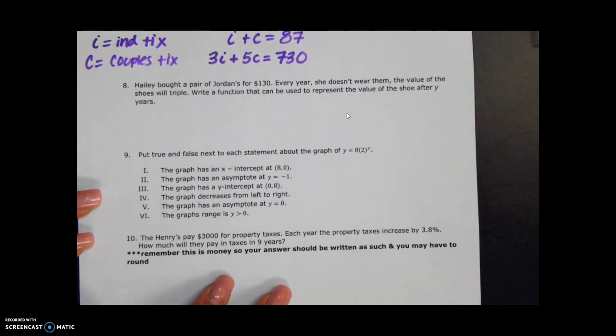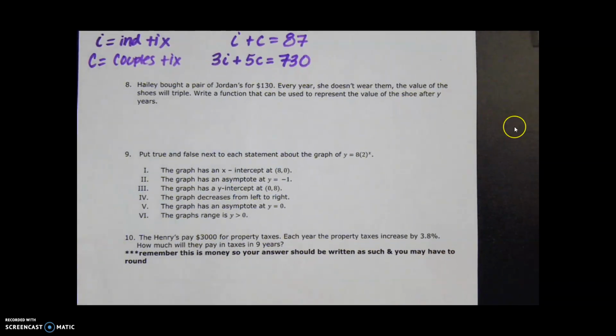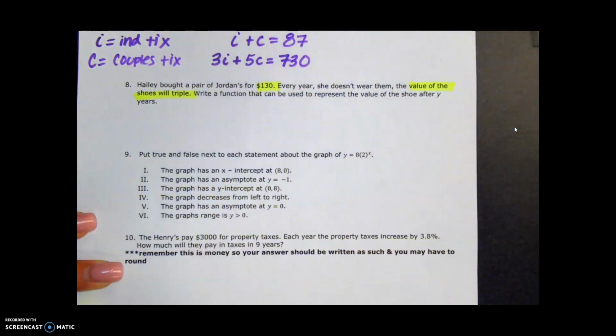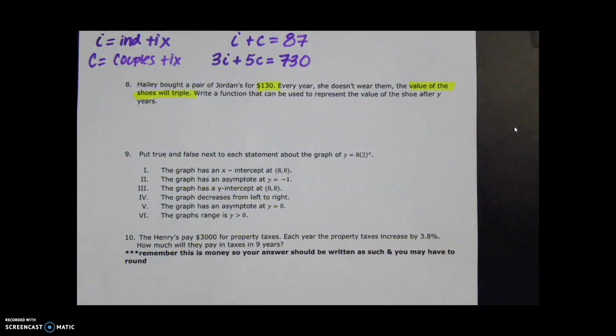All right, number 8. This one is exponential. Haley bought a pair of Jordans for $130. Every year she doesn't wear them, the value of the shoes will triple. Right off the bat, I know that this one is exponential because it starts at 130 and the value triples. Write a function that can be used to represent the value of the shoe after Y years.